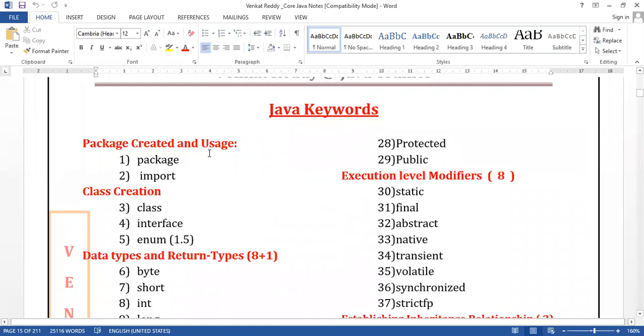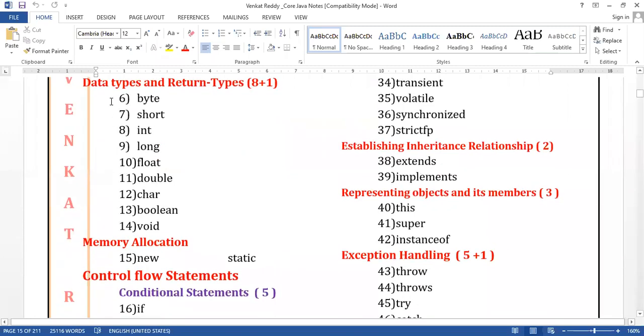Okay, what are the 54 keywords? I'm dividing them into different parts, guys. Package level keywords: package, import. Class level keywords: class, interface, enum. Data type keywords: byte, short, int, long, float, double, char, boolean, void, all in small letters.